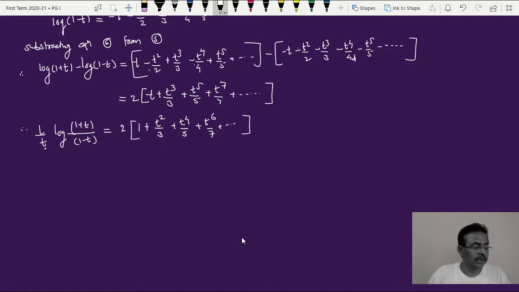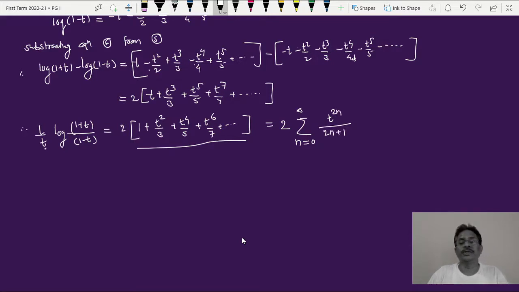And if this series in the bracket is not familiar to you, it can be obtained by the summation n equal to 0 to infinity of t raised to twice n divided by 2n plus 1. So take n equal to 0, I'll get simply 1 in the denominator, and t raised to 0 is 1.